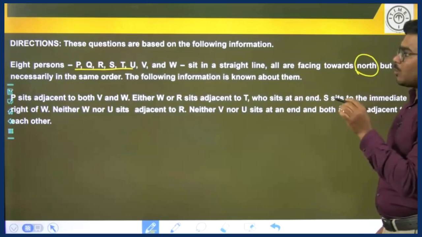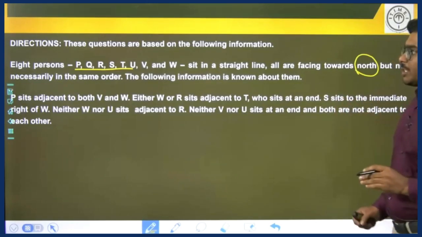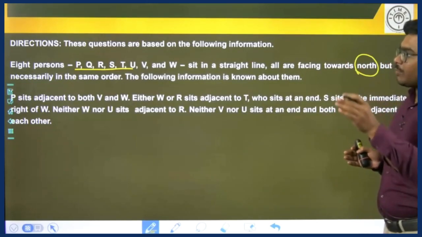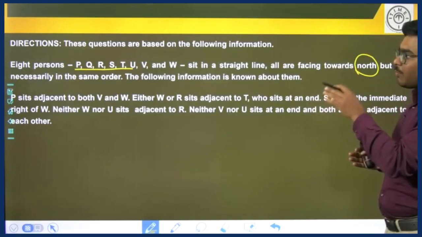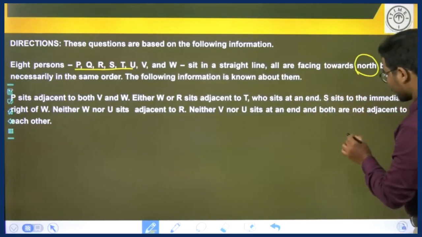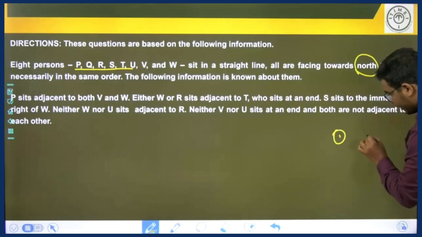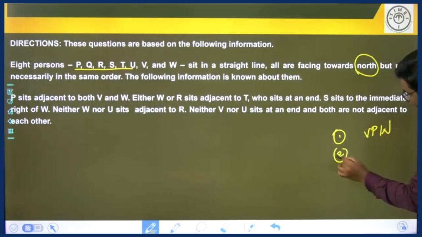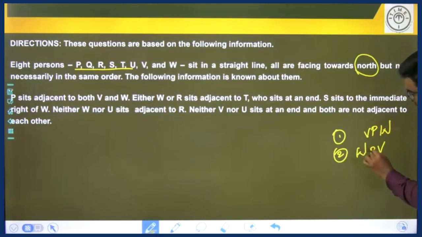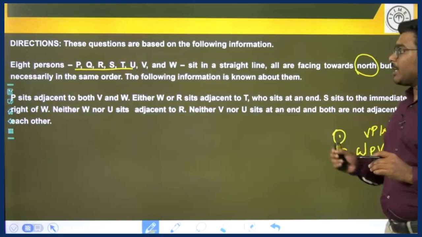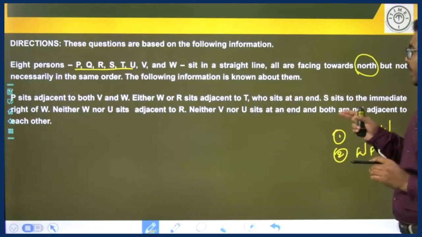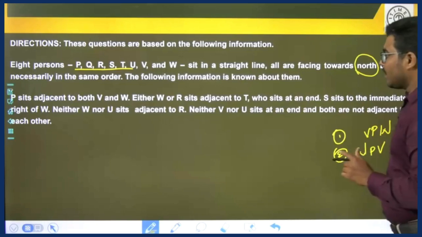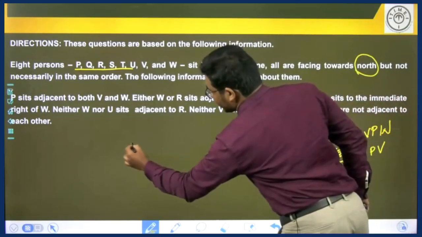P sits adjacent to both V and W, which means V sits either to the immediate left or immediate right of P. If V sits to the immediate left of P, then W must sit to the immediate right of P. And if V sits to the immediate right of P, then W sits to the immediate left of P. Either W or R sits adjacent to T, who sits at an end. So we should draw the arrangement first.